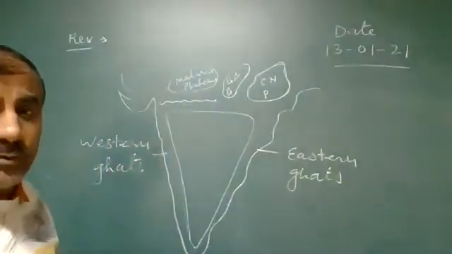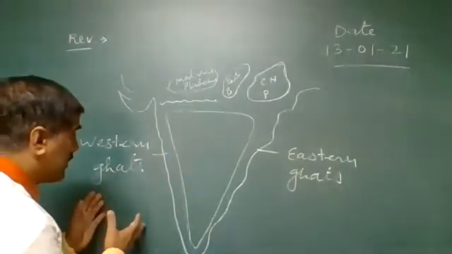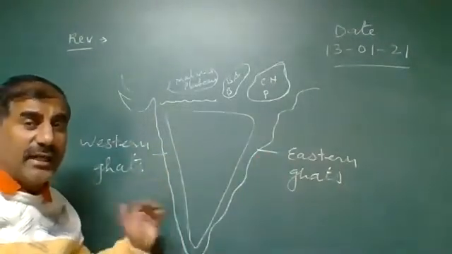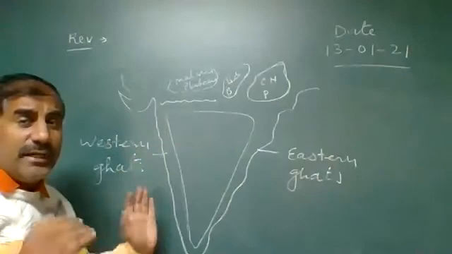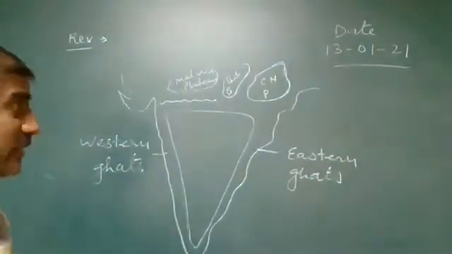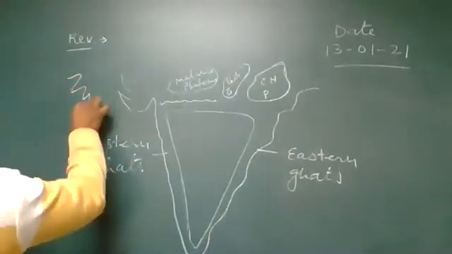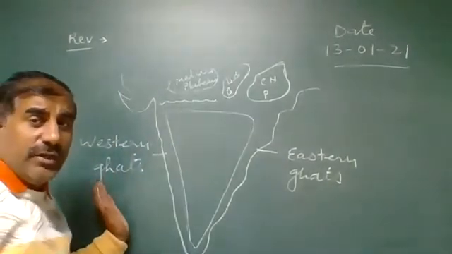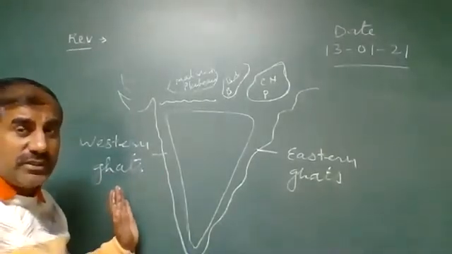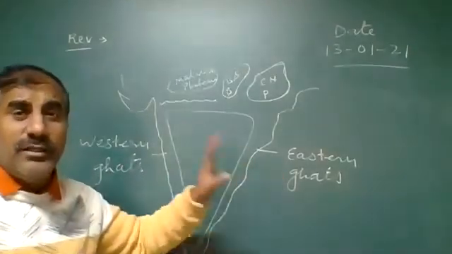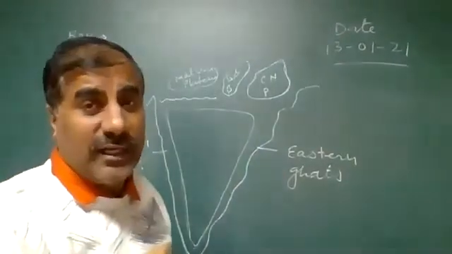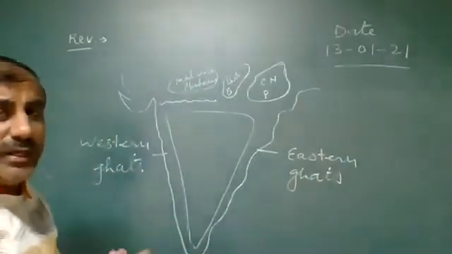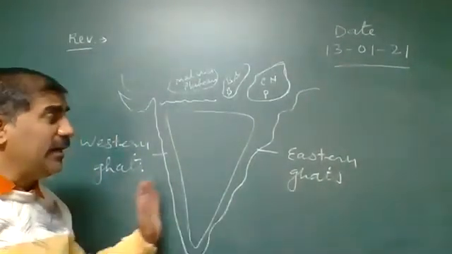What are the features of the Eastern and Western Ghats? The Western Ghats are higher than the Eastern Ghats. The height of the Western Ghats is higher than the Eastern Ghats. The Eastern Ghats are uneven, like broken Ghats we can see. The Western Ghats receive heavy rainfall through the monsoon, and the Eastern Ghats receive rainfall through cyclone disturbance during the months of October and November. So these are the main differences between the Eastern and Western Ghats.